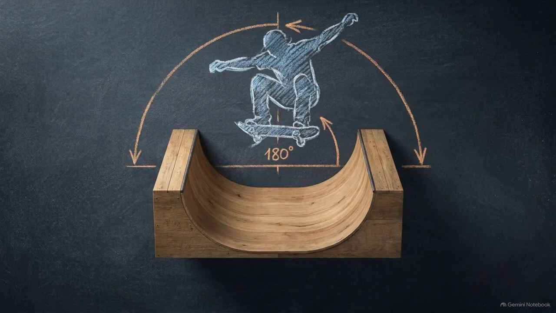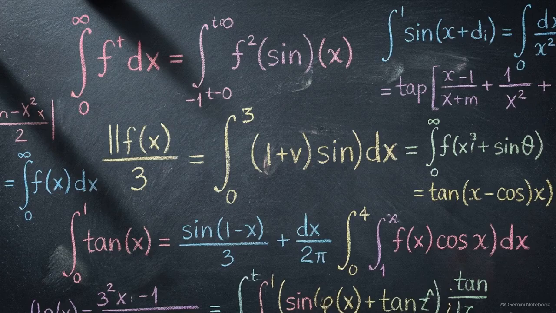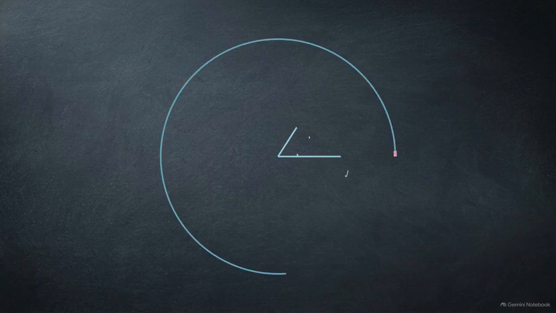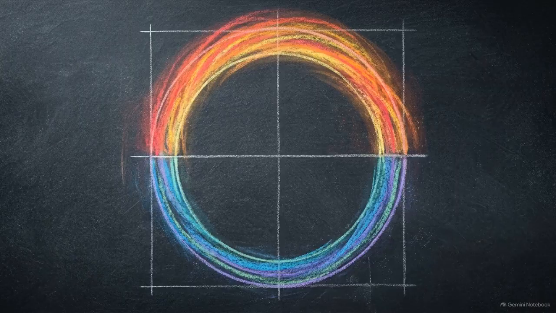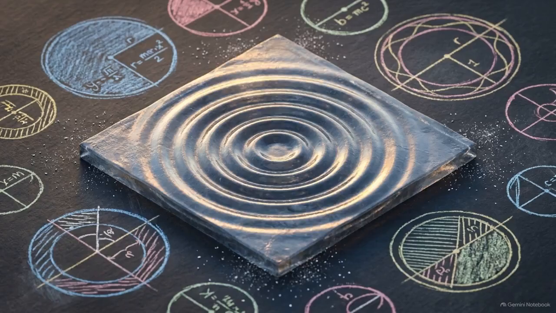Degrees work perfectly well for building a ramp or describing a skateboard trick. But advanced mathematics, like calculus, relies on radians because they directly connect the amount you turn to physical distances, like the radius and the arc length. The rule that 180 degrees equals pi radians is a logical fact of geometry. You are simply reading the natural language of the circle, translating itself.